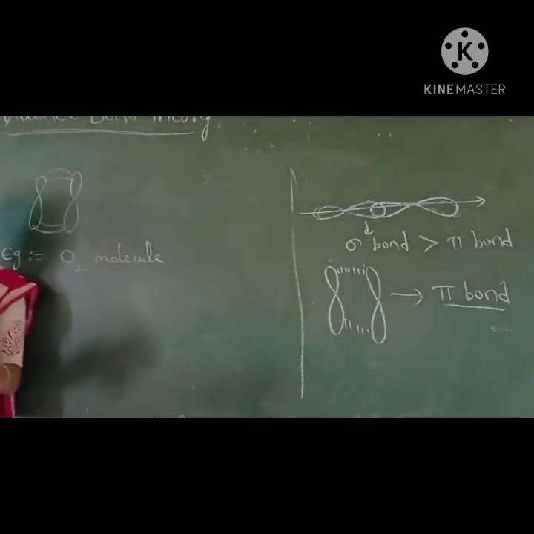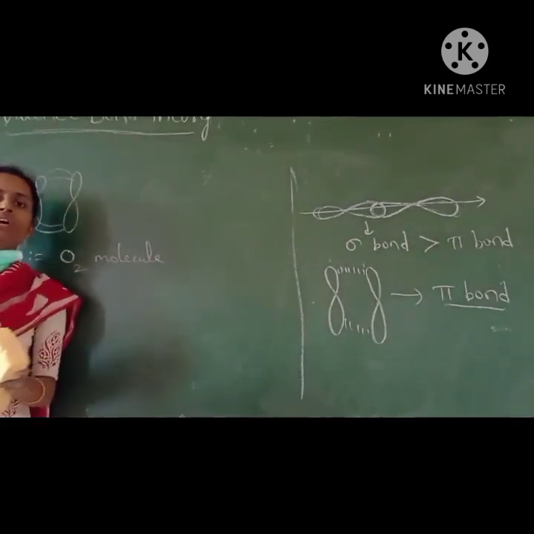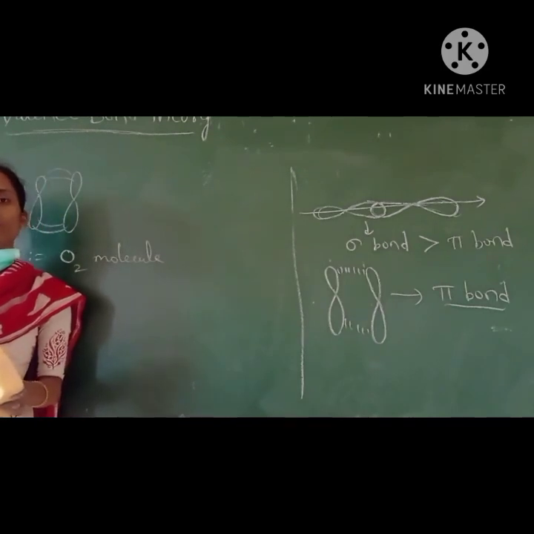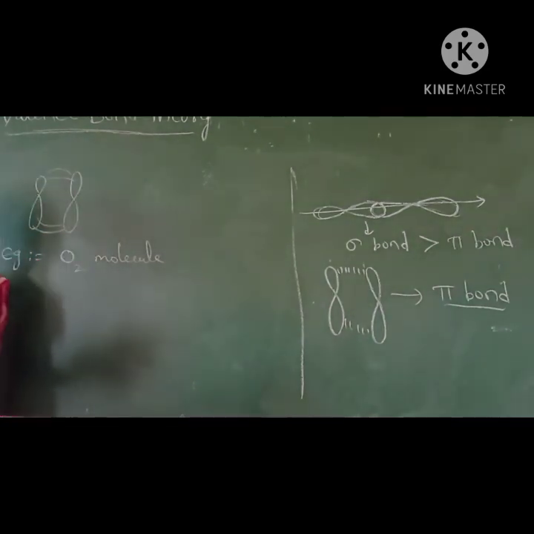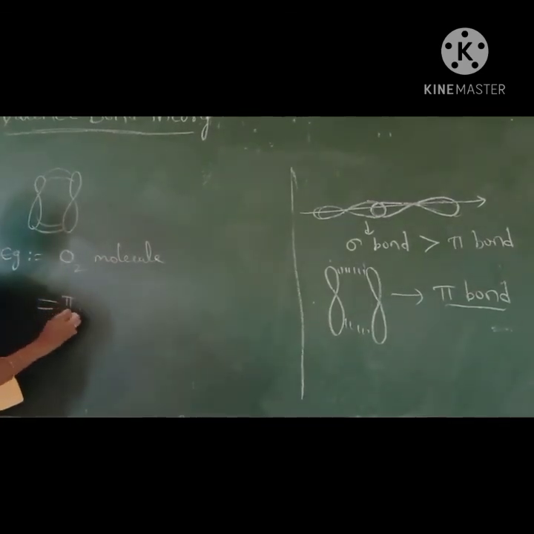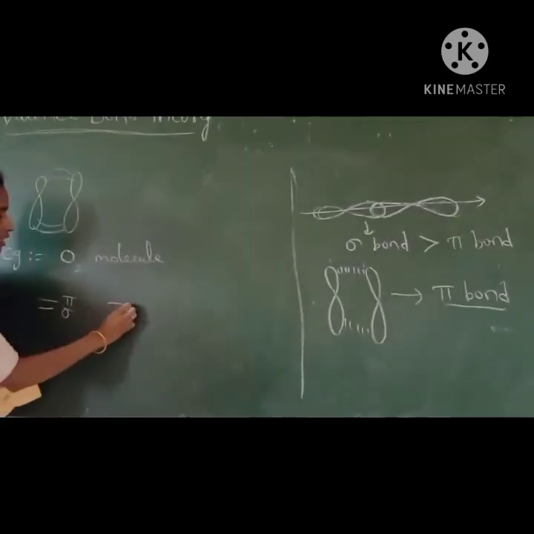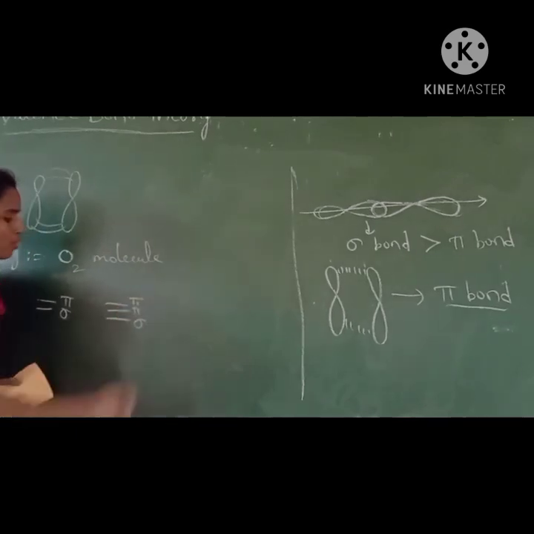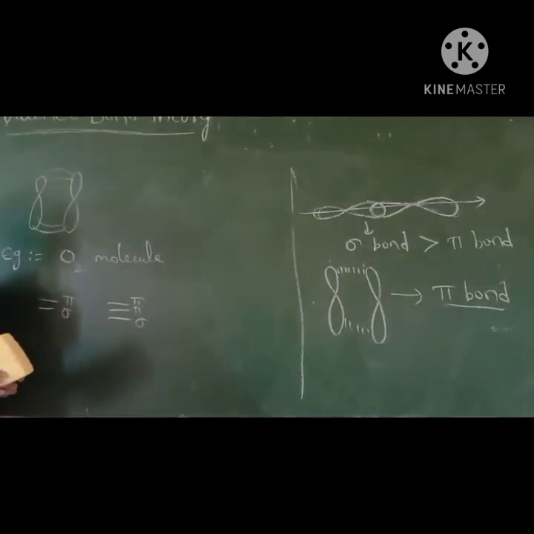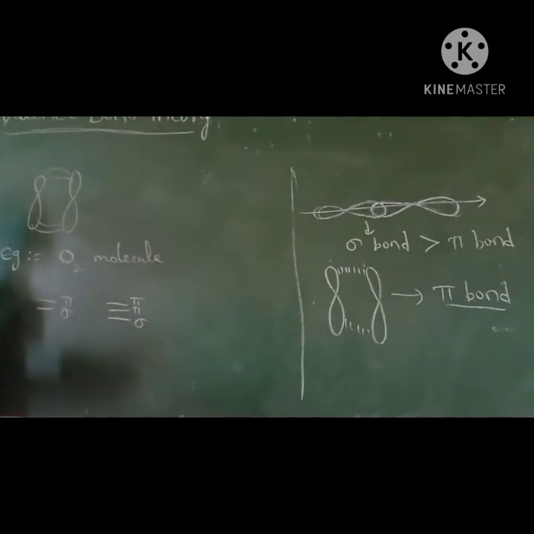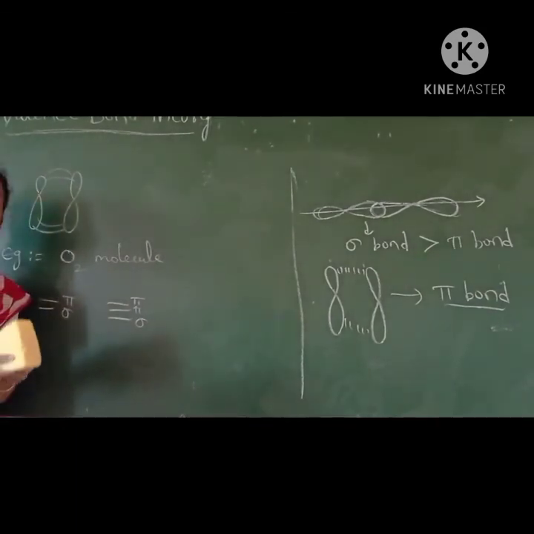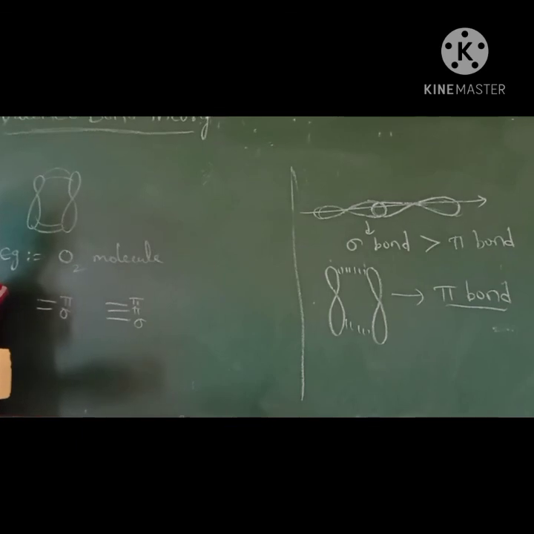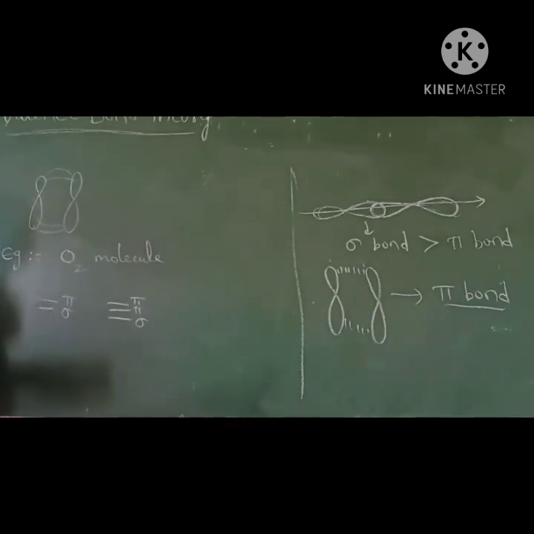In all molecules, the first formed bond is sigma bond, and only then does pi bond formation take place. In a double bond, there is one sigma bond and one pi bond. In a triple bond, the first bond is sigma and then two pi bonds form. So the sigma bond is the first formed bond between the two atoms, and only then pi bond formation takes place. So these are the postulates of valence bond theory.